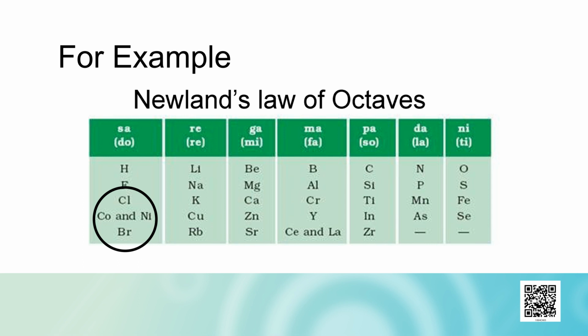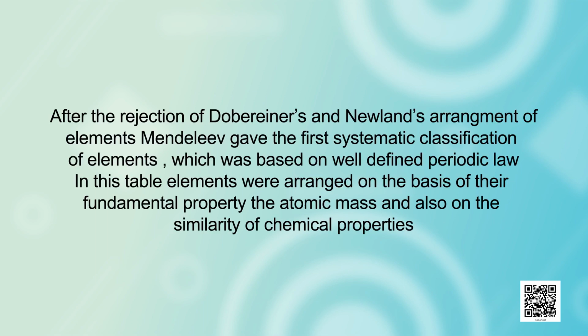Now, let us discuss Mendeleev's periodic table. After the rejection of Dobereiner's and Newlands' arrangement of elements, Mendeleev gave the first systematic classification of elements, which was based on a well-defined periodic law.